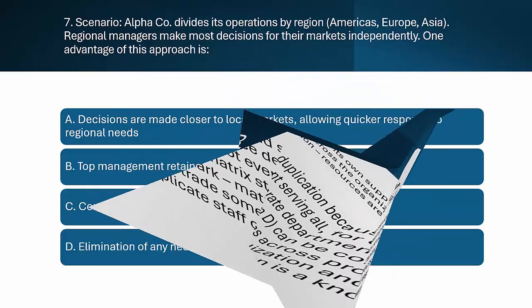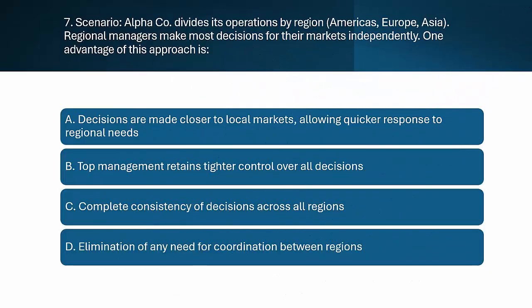Question 7. What's the advantage of organizing by region? Scenario. AlphaCo organizes its business into separate divisions for the Americas, Europe, and Asia. Each regional manager makes most decisions independently. What's the advantage of this setup?